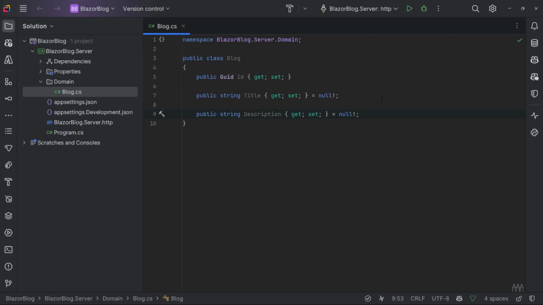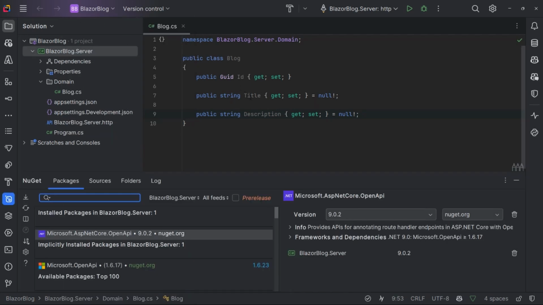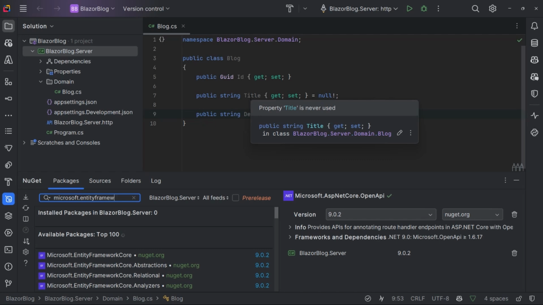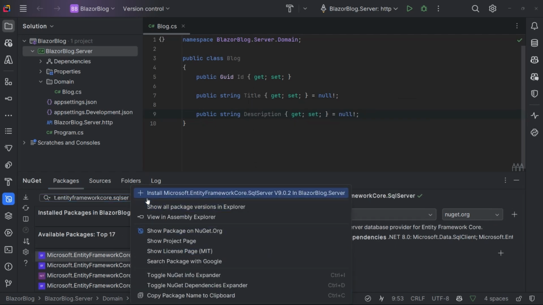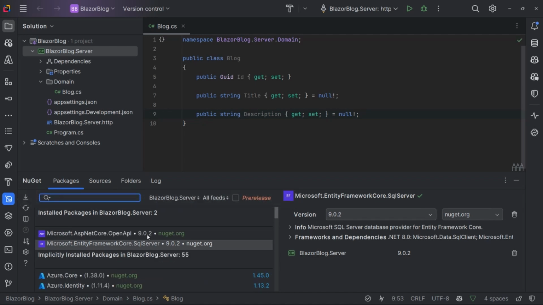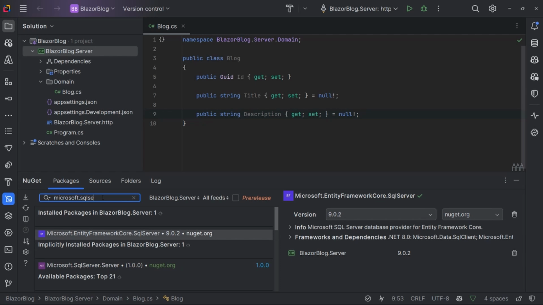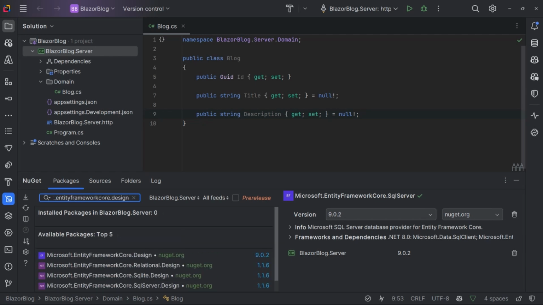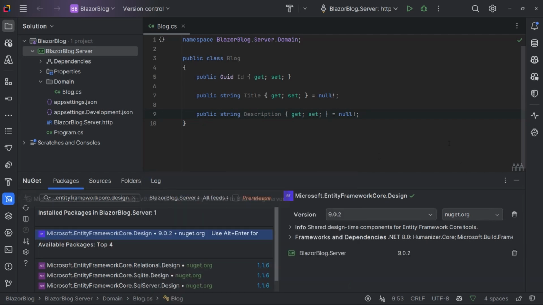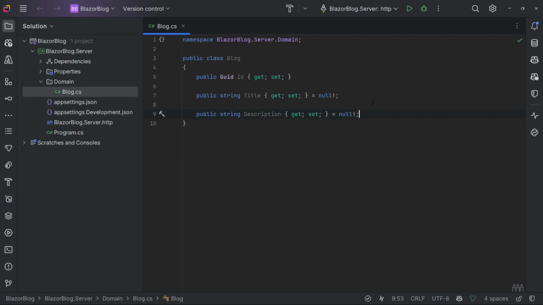So the next thing that we're going to want to do is add our Entity Framework NuGet packages. I'm going to come back over to the project, right click and go to Manage NuGet Packages, and I'm going to search for Microsoft.EntityFrameworkCore.SqlServer, and add that package in. I'm also going to add in the Entity Framework Core Design package. And once those have been added, we can close that.